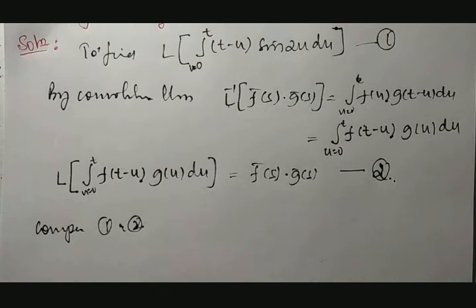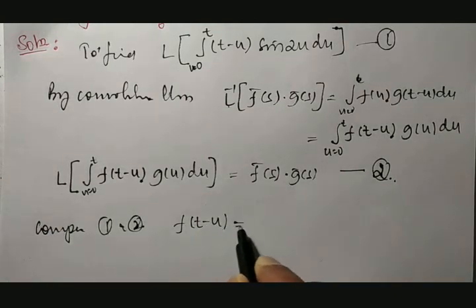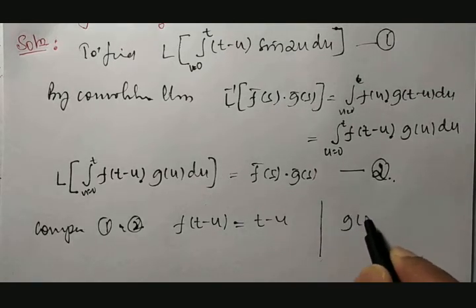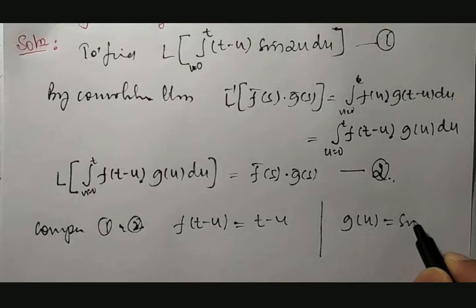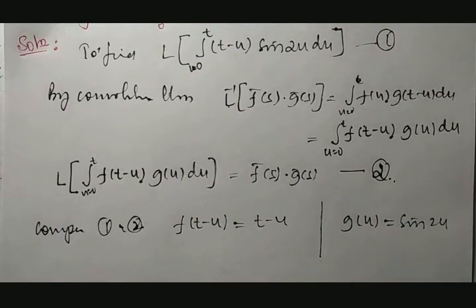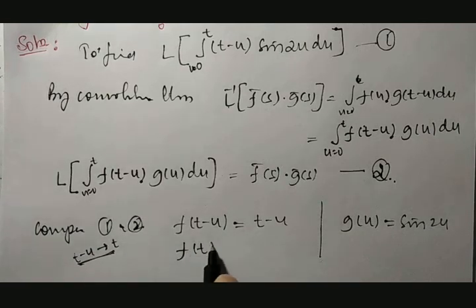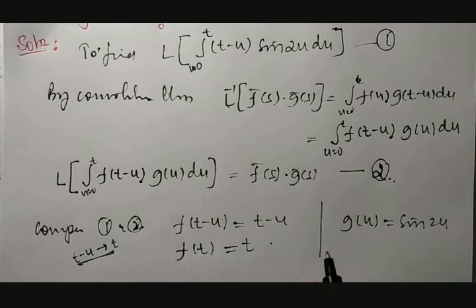Then we can see f of t minus u is equal to t minus u, and g of u is equal to sine 2u. Then we need to make it f of t, so replace t minus u by t. Then f of t is equal to t.